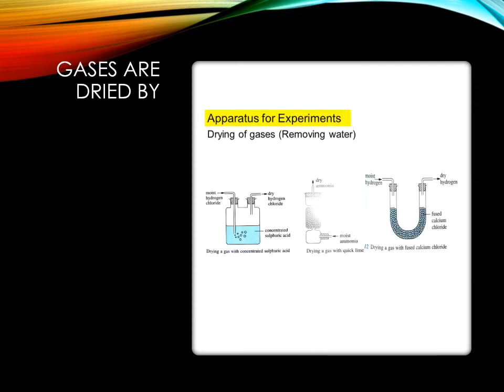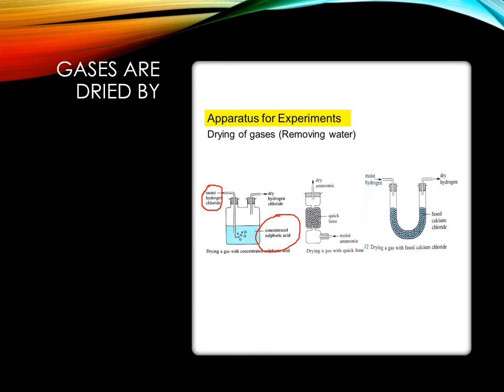Next, how are gases dried? I have told you that gases are dried by passing them through a drying agent. So this is the drying apparatus. Here this is the moist hydrogen chloride gas. When this is passed into concentrated sulfuric acid, the water molecules will be removed.